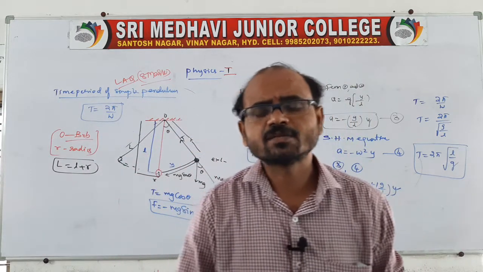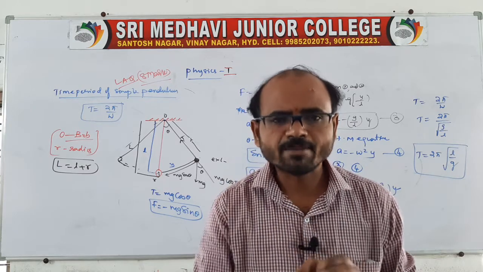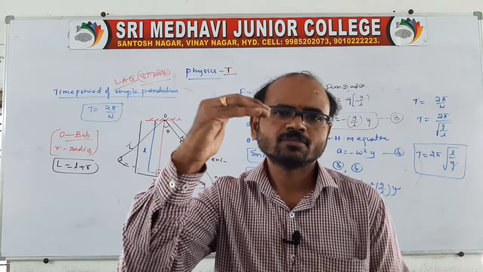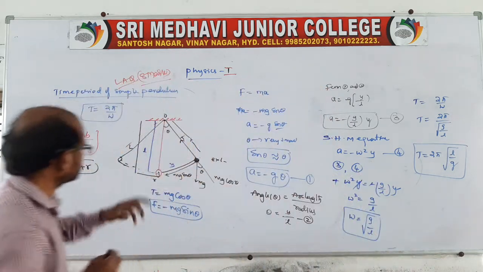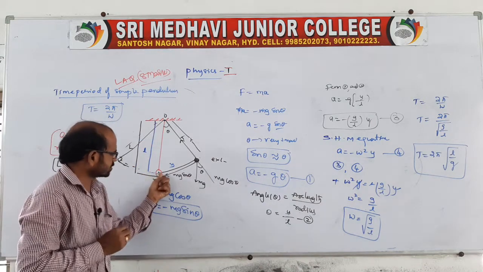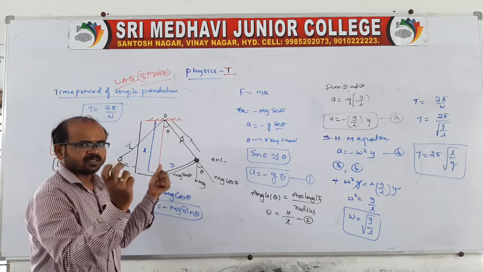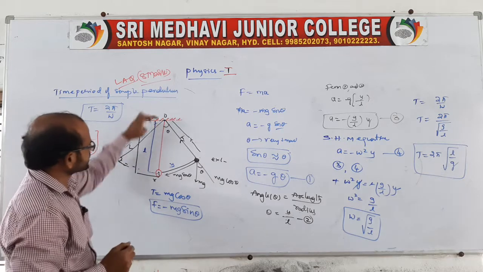A simple pendulum consists of a heavy point mass that we can call the bob, suspended from a rigid support with a wire or a string of length, you say, small l, because one end of the thread is fixed to the bob, that is a heavy point mass. The bob radius is, you say, small r, and it is suspended from the rigid support O.